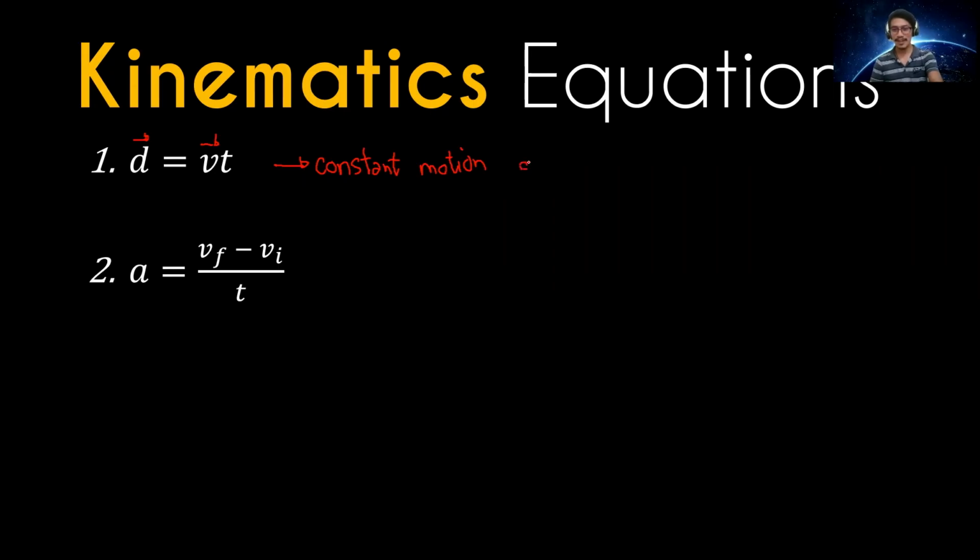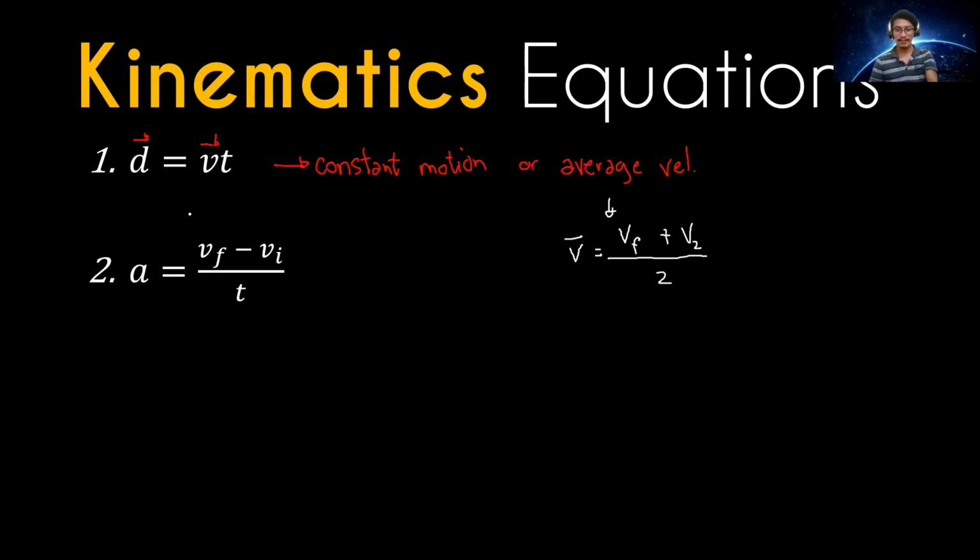Or you can also use that to determine an average velocity. Okay? Average velocity. So if we are going to take the average velocity, aside from this one, you can also have average velocity is equal to velocity final plus velocity initial over 2. That's the formula, right? So that's another formula for average velocity. Okay, so both of them are the same. Now, another equation is acceleration is equal to final velocity minus initial velocity all over time. So this is our second equation.